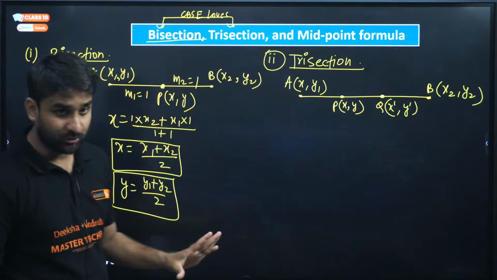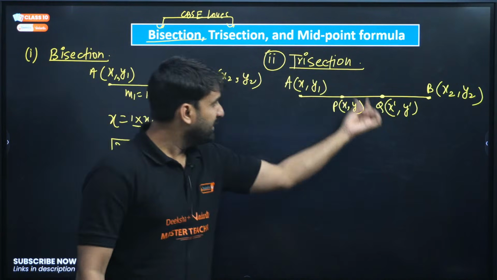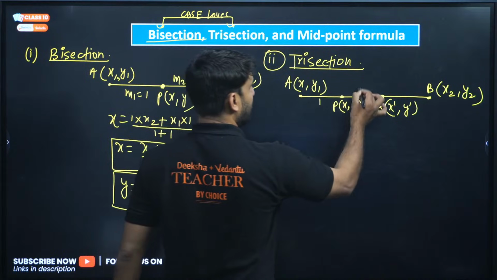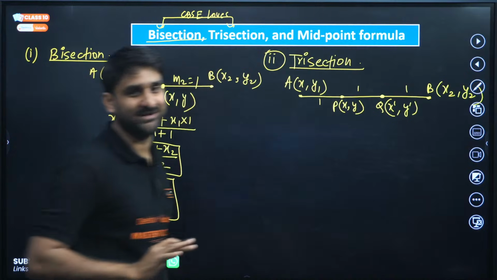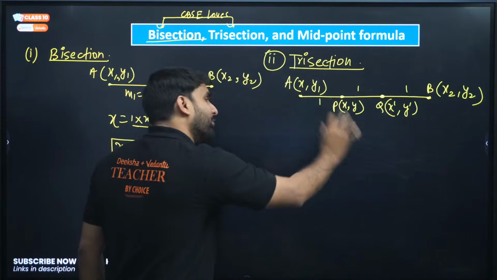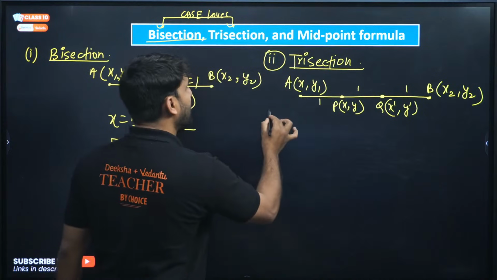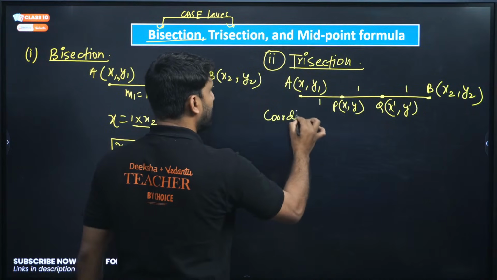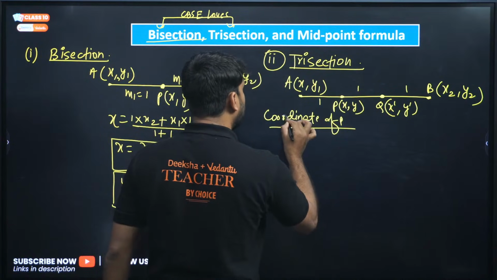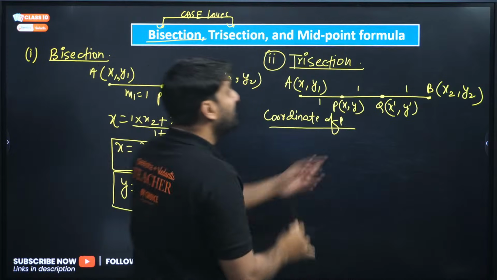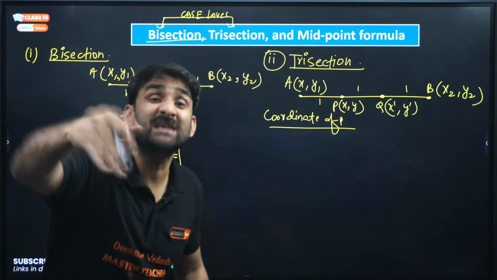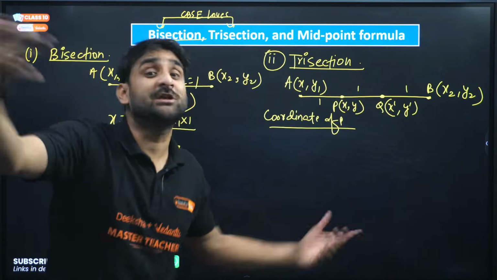So AP, PQ and QB are all the same, meaning each is one portion. Now, if I ask you to find the coordinate of P, please ignore Q. Imagine Q is not there.